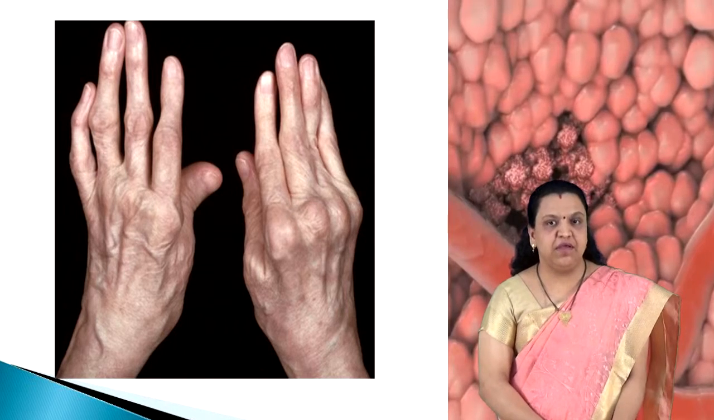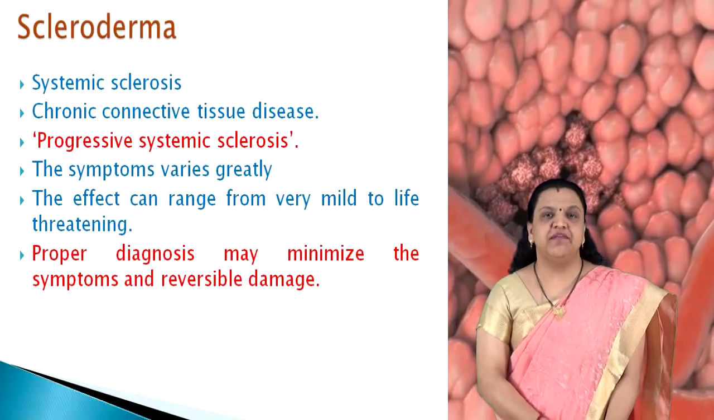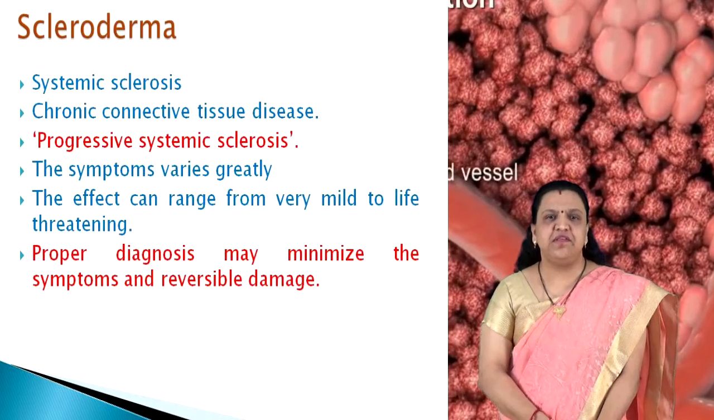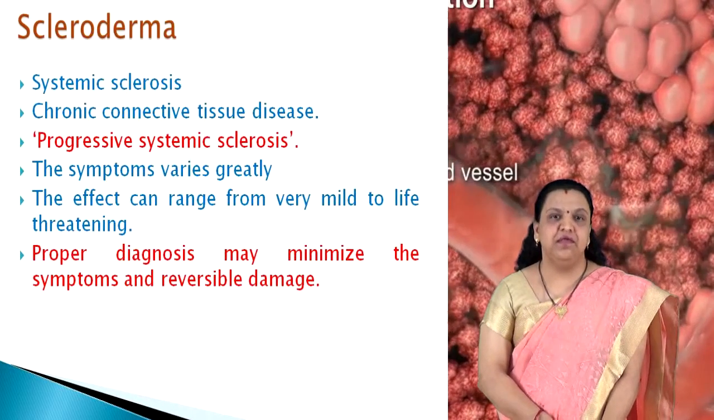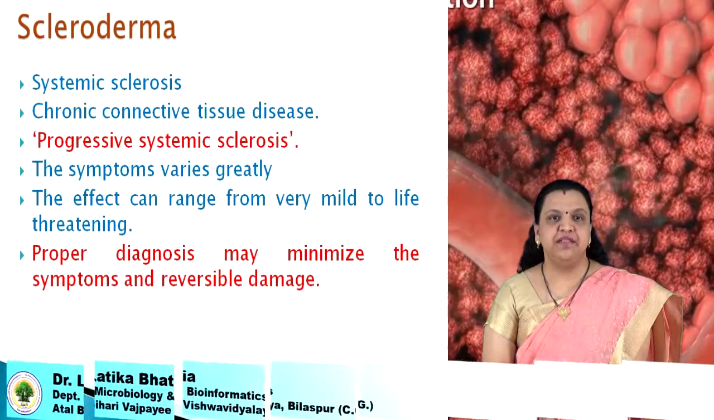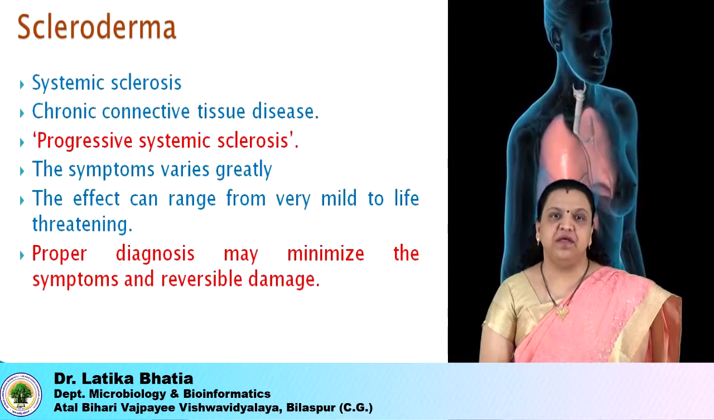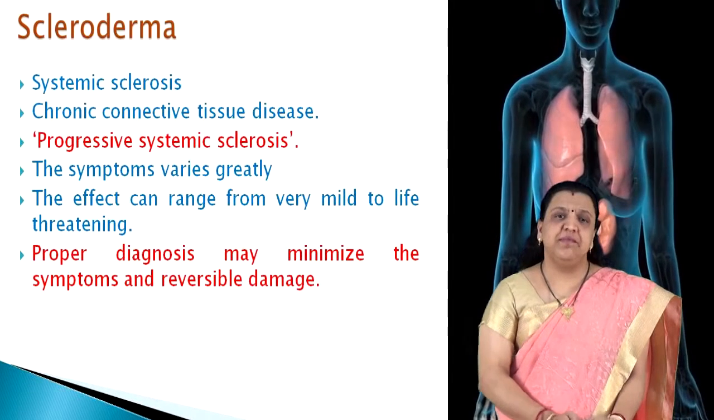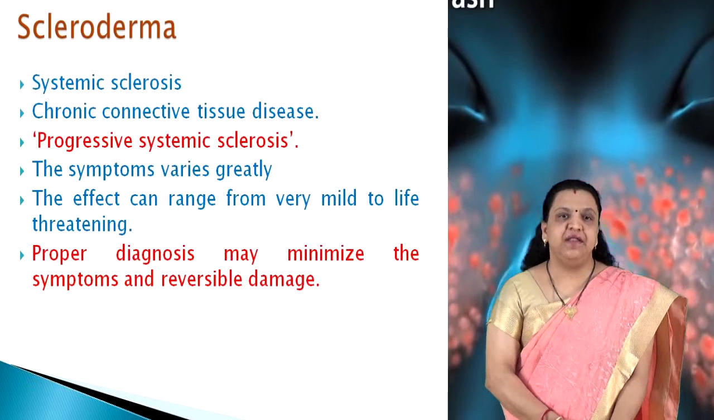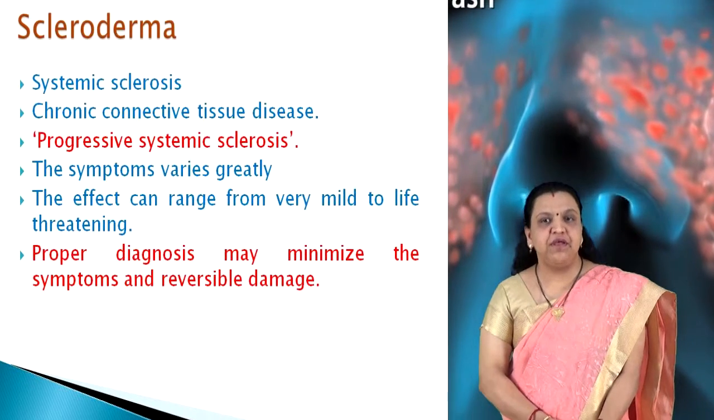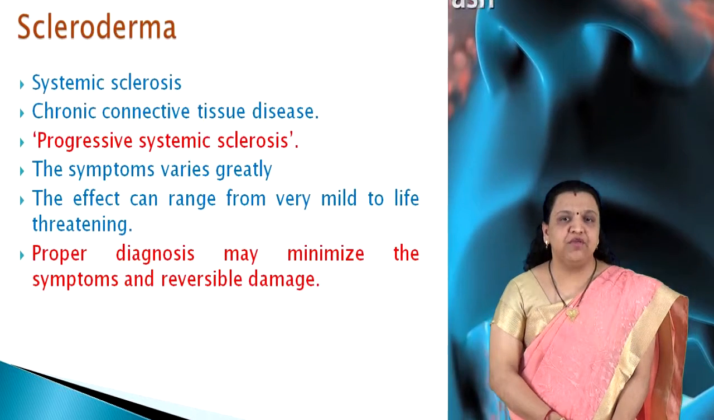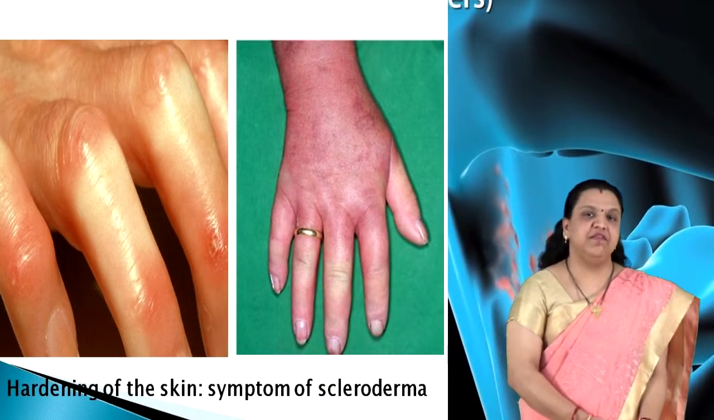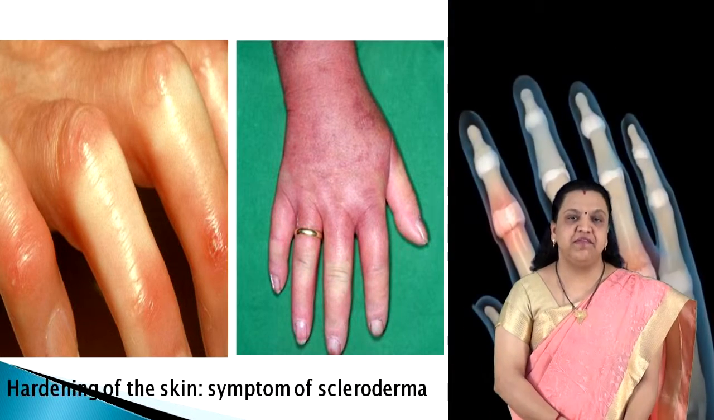this systemic disease. When we talk about scleroderma or systemic sclerosis, it is a chronic connective tissue disease. This disease has been called progressive systemic sclerosis. Sclero means hard and derma means skin. Hardening of the skin is the most visible manifestation of the disease. The symptoms vary greatly from person to person and the effect can range from very mild to life-threatening. Proper diagnosis may minimize the symptoms and reversible damage. This is the figure where you can see that the hardening of skin has taken place as a symptom of